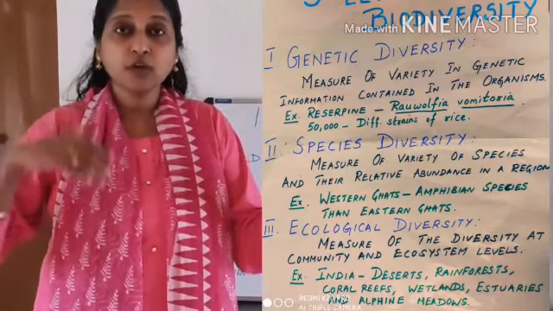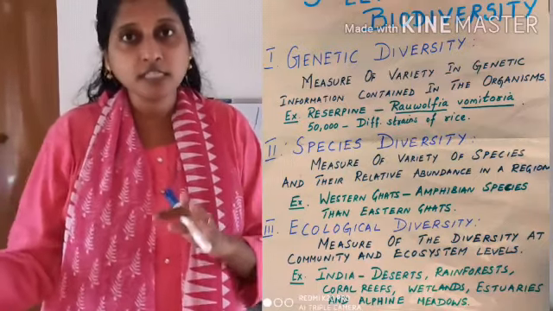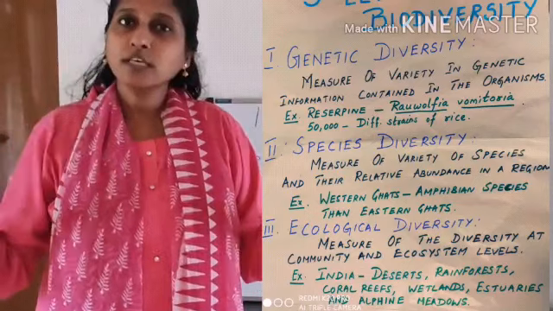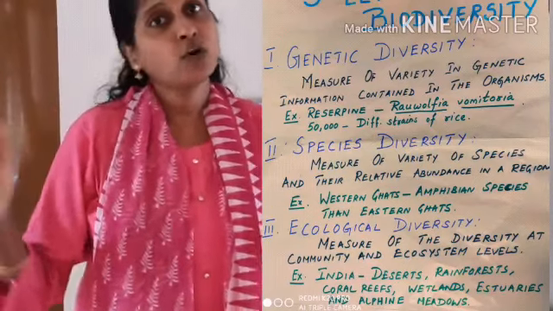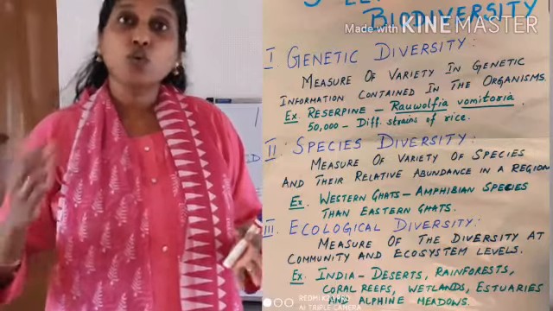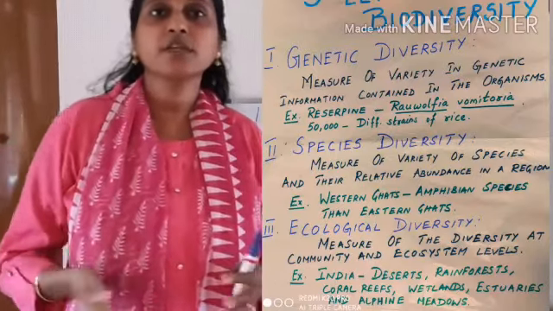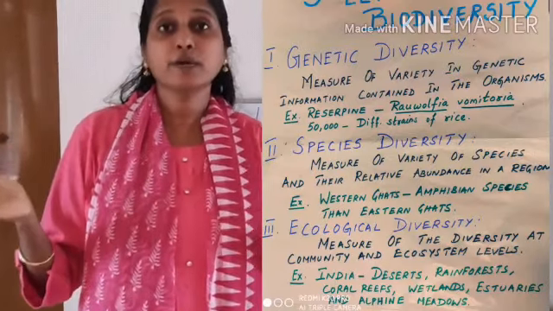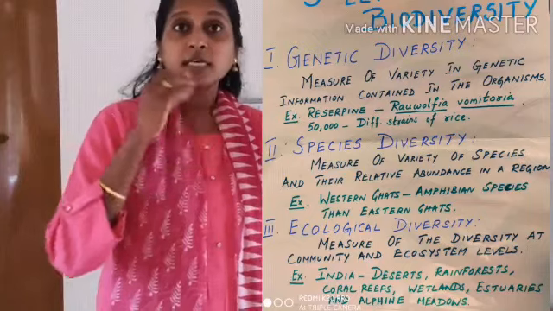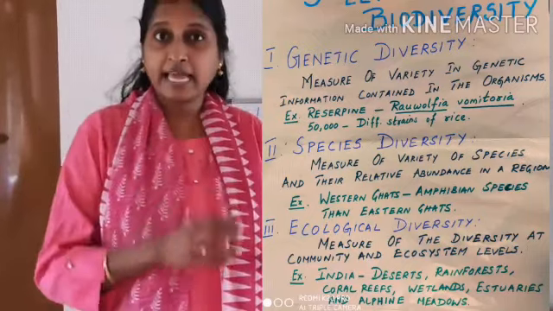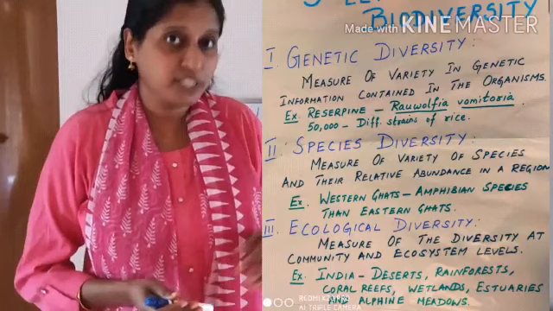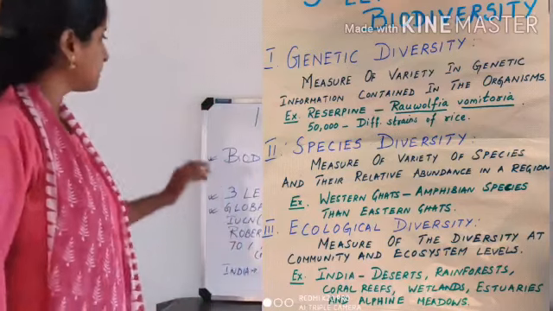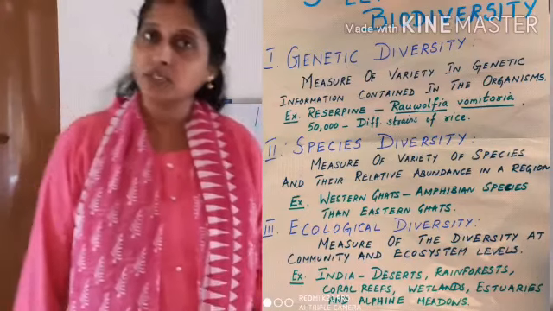So you have grassland, you have desert, you have forest, you have hills, you have plains. So all these places, it's a different variety. Based on that, the organisms also differ. So the higher level, that is the ecosystem level, comes to what? Higher biodiversity. So the desert, as well as when you are seeing the forest, the animals will not be related to one another. They will have a different type of adaptation. Okay. So these are what? The three levels of biodiversity.